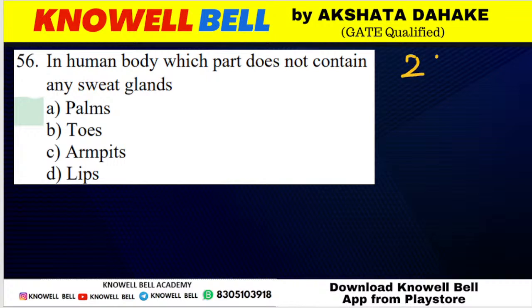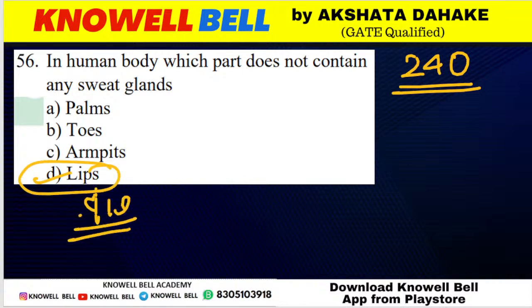Question number 240. Which part does not contain any sweat glands in human body? Which part does not contain any sweat glands? कोई भी sweat gland present नहीं होता है on palm, toes, armpits or lips. First is Darsh, second is Dhairya, third is Shlok. Hemashri is correct. Then Pratyaksh, C is not the answer. Okay, Pranush, not armpits, lips. Lips do not show the presence of any sweat gland. Lips पे sweat glands present नहीं होते हैं. So correct answer is option D.